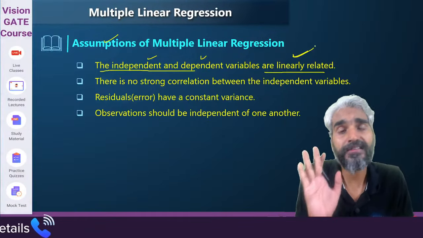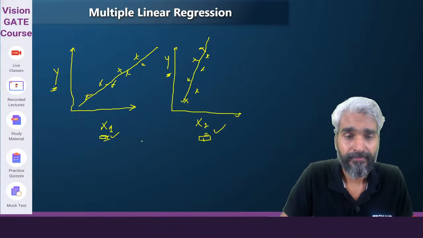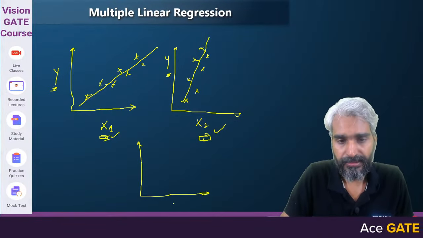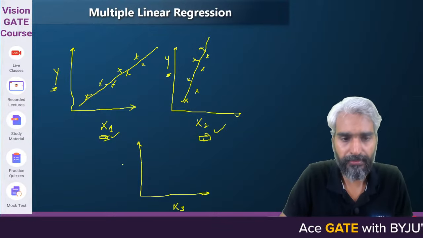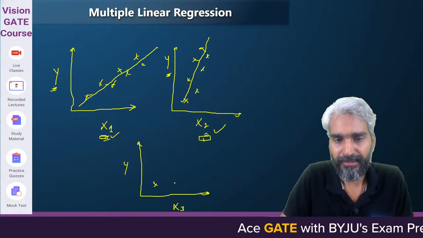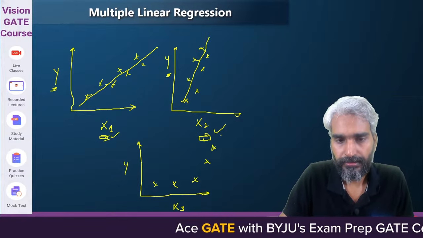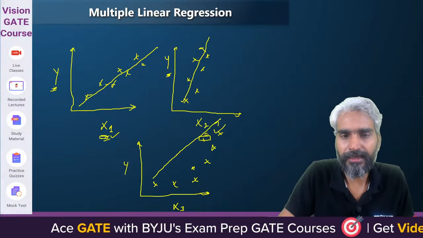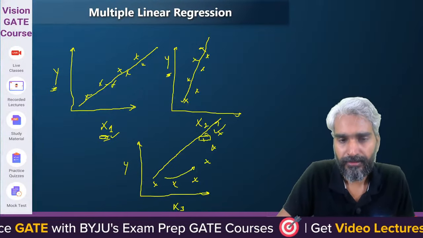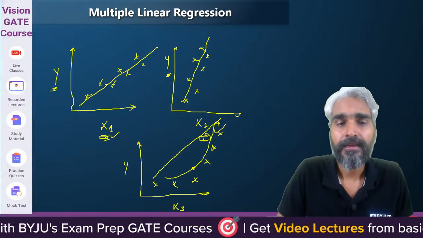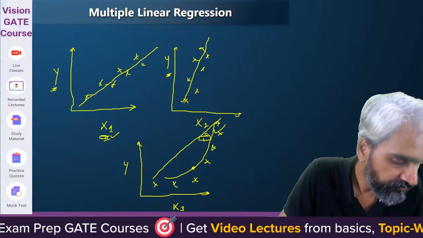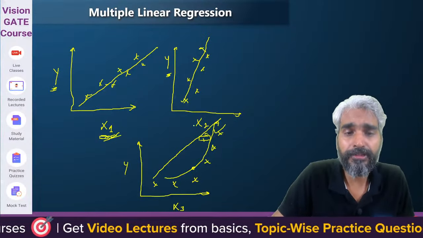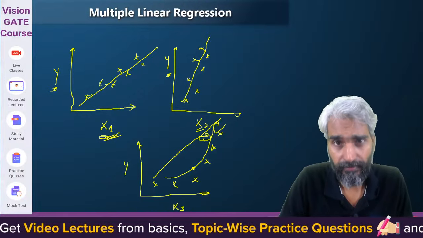It is the first assumption. It should not happen that if I take a third variable x3 and y, then it happens something like this. It should not happen, because this is not a linear dependence. It's basically non-linear. Behaves like linear regression. Yeah, I mean, independent variables should behave like linear regression.